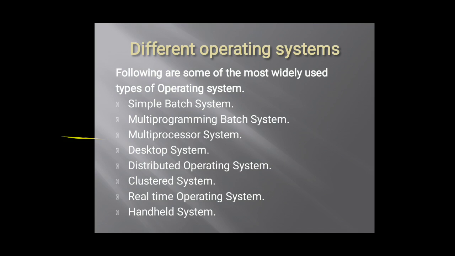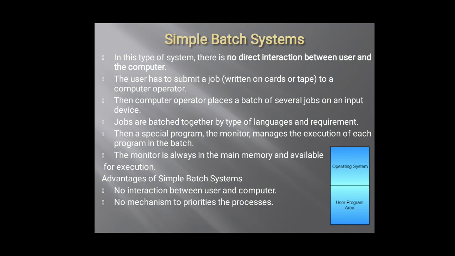So the first one is the simple batch system. In this type of system, there is no direct interaction between the user and the computer. The user has to submit a job written on cards or tapes.